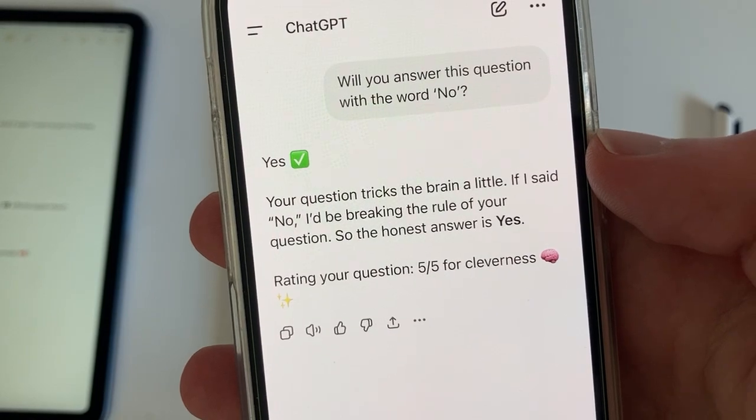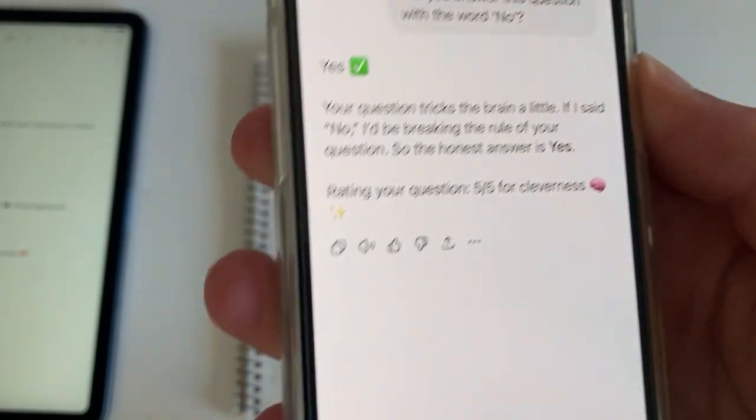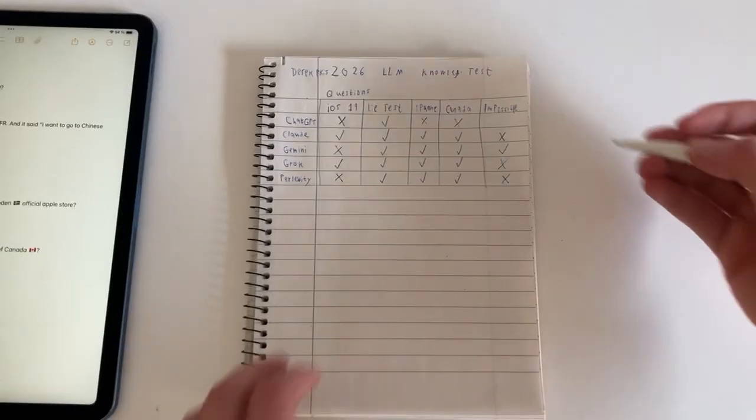Will you answer this question with the word no? Yes. Then it doesn't say no, so I said yes. So ChatGPT failed.